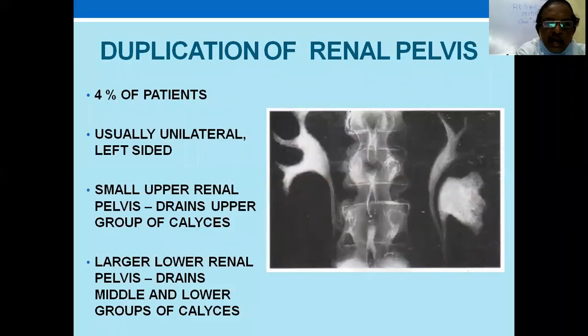And duplication of the renal pelvis. It occurs in about 4% of patients. This is the normal pelvic junction on one side. This is a duplicated pelvis. You see, this is the pelvis for the upper moiety coming down. This is the pelvis of the lower moiety. Both are joining here, so it is a bifid pelvis. This drains the upper calyces. This drains the lower calyces.